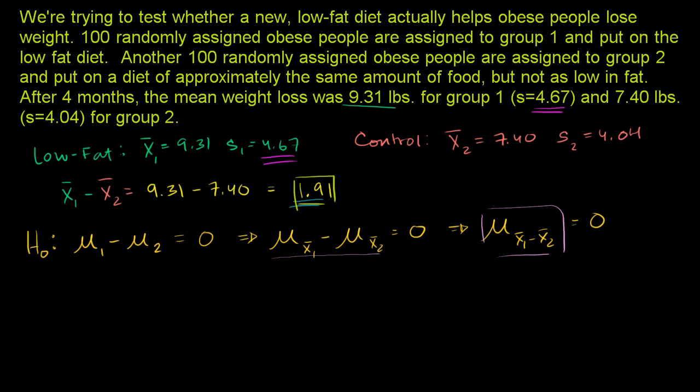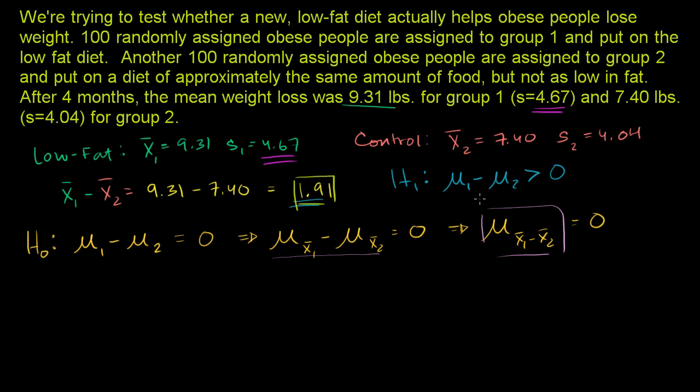And our alternative hypothesis is just that it actually does do something. Actually, let's say that it actually has an improvement, so that would mean that we have more weight loss. So the population mean of group 1 minus the population mean of group 2 should be greater than 0.